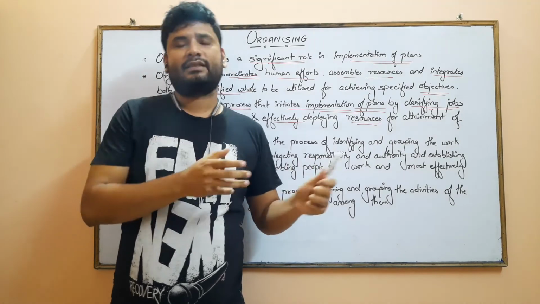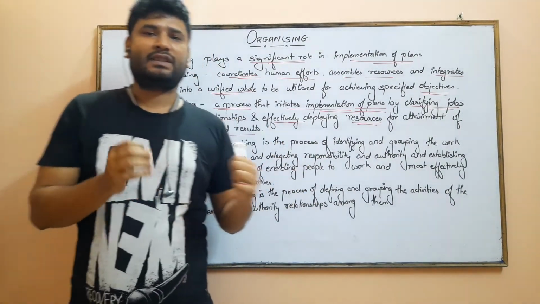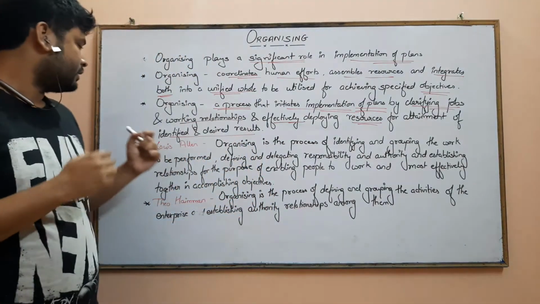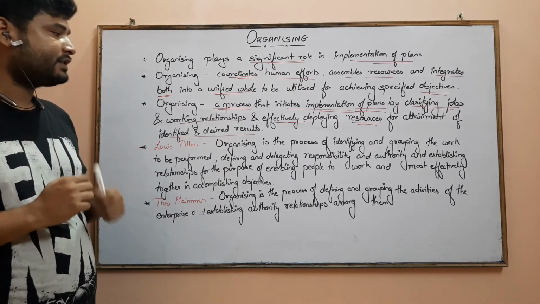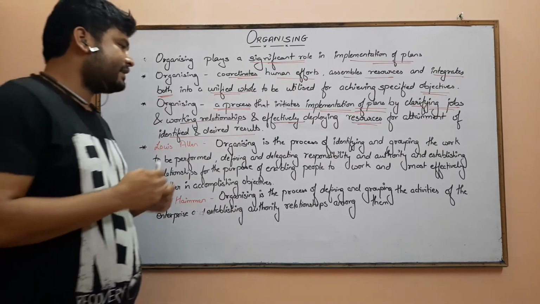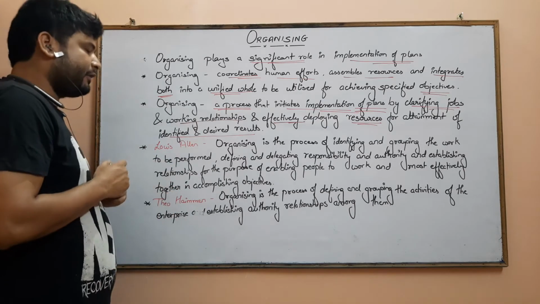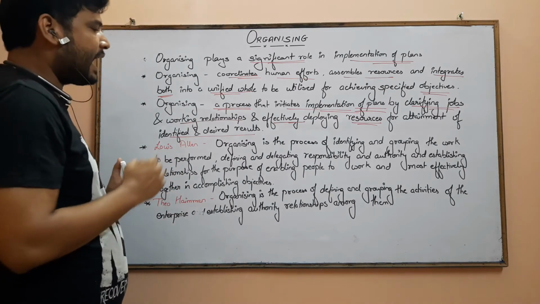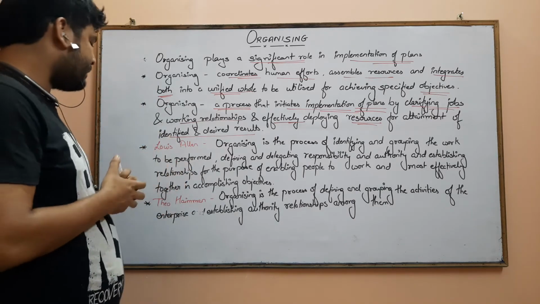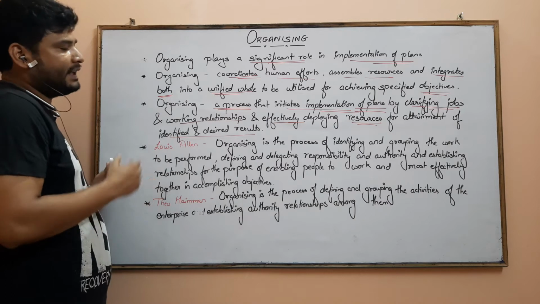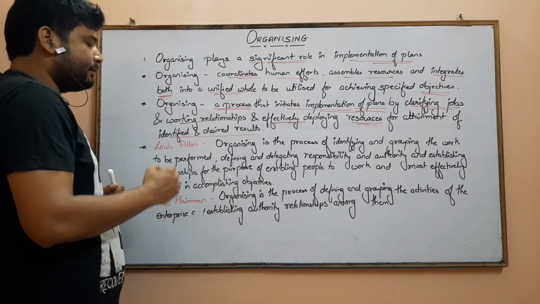So let us understand organizing through some of the definitions given to us. The first definition is given by Louis Allen. According to him, organizing is the process of identifying and grouping the work to be performed, defining and delegating responsibility and authority, and establishing relationships for the purpose of enabling people to work most effectively together in accomplishing objectives.